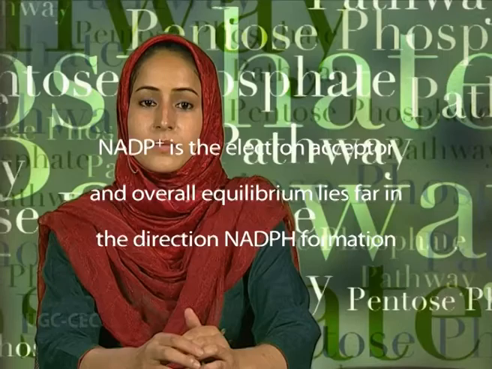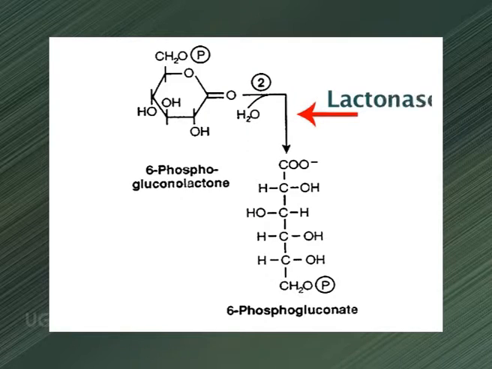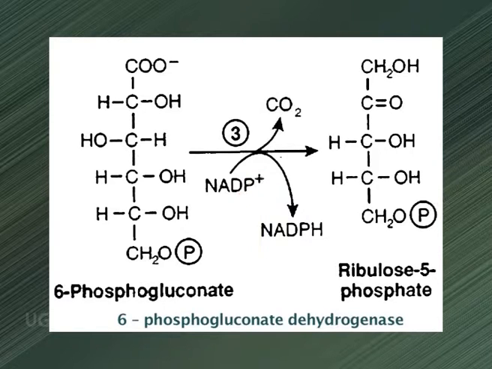The lactone formed earlier is hydrolyzed to the free acid, 6-phosphogluconate, by a specific lactonase. Then 6-phosphogluconate undergoes oxidation and decarboxylation by 6-phosphogluconate dehydrogenase to form the ketopentose ribulose 5-phosphate.